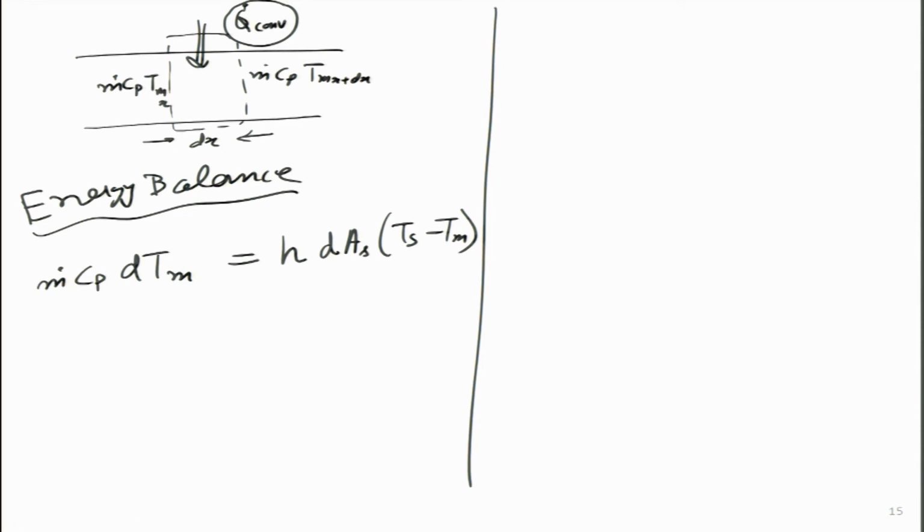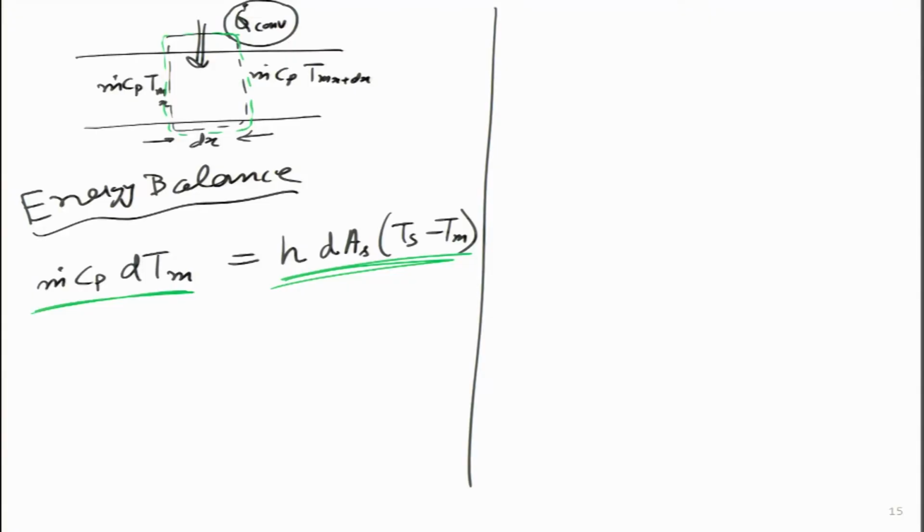I hope you are able to see how we have done the energy balance on this particular control volume. It is simply the amount of heat which has entered is equal to the increase in the internal energy of that particular fluid. So if, let us say, 10 watts of energy enter, then m dot Cp into delta T should be equivalent to 10 watts. That is the amount of internal energy which goes up. Now, over here we will define dAs as the perimeter times dx. The perimeter for the cylindrical pipe we have already figured out is 2 pi r naught.